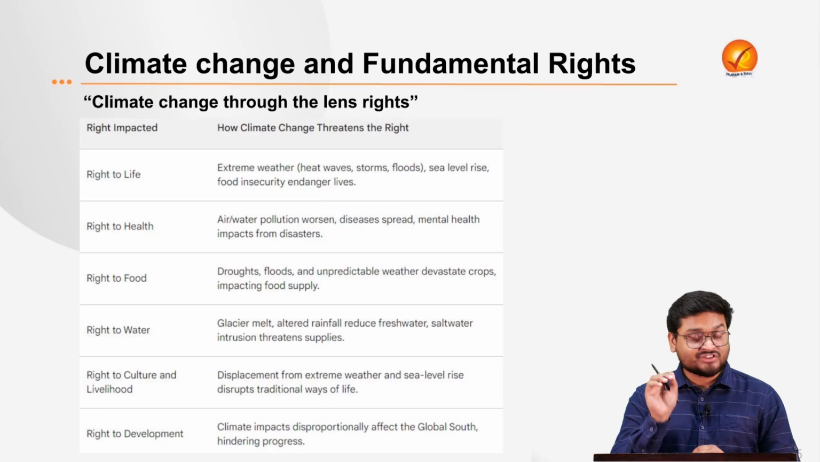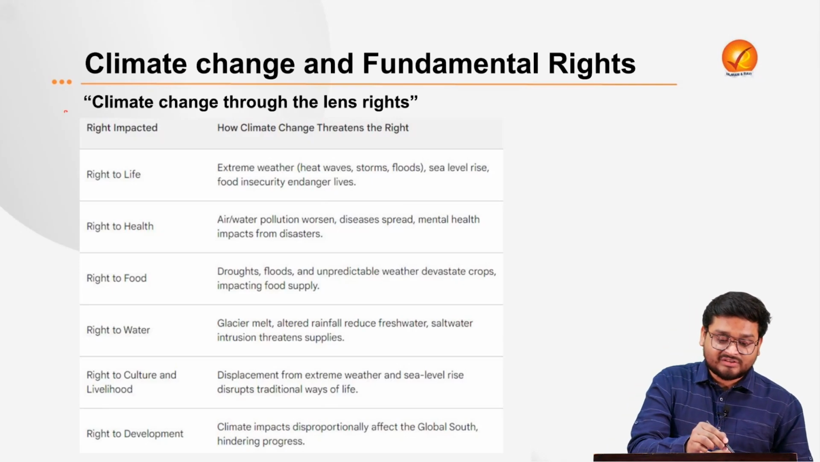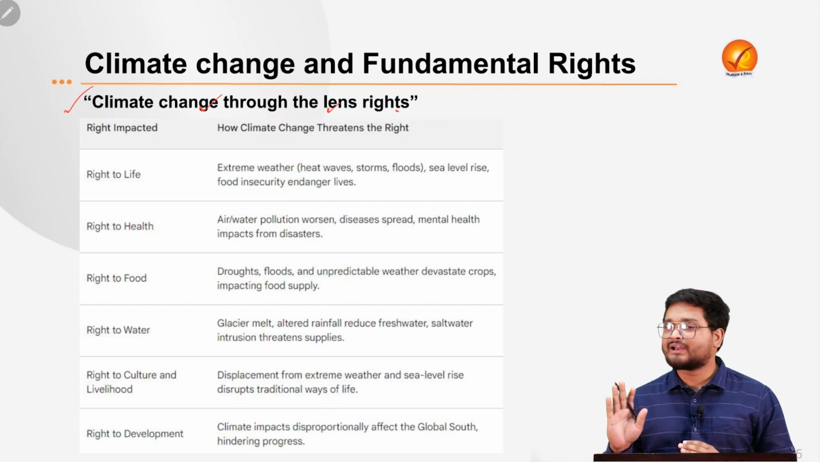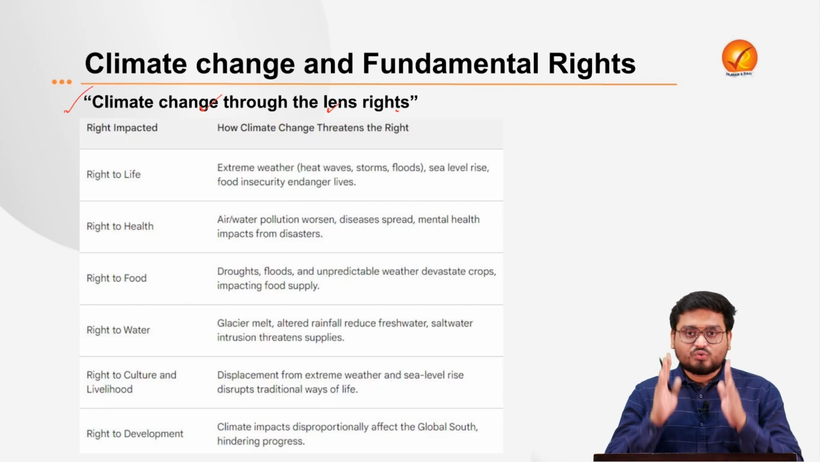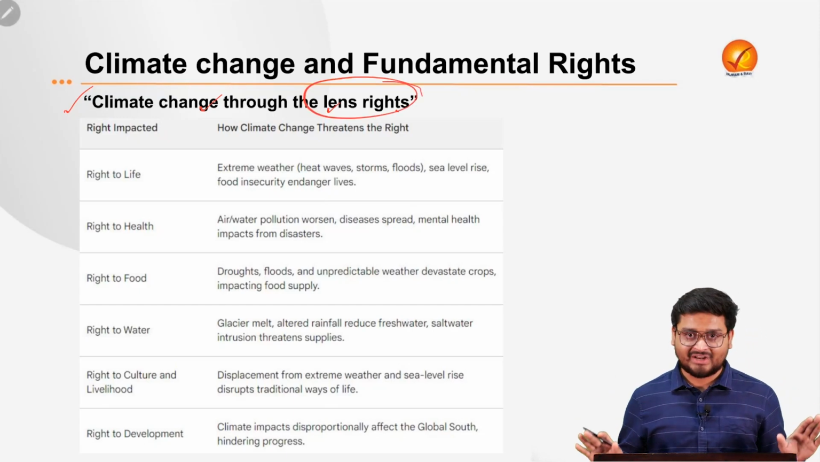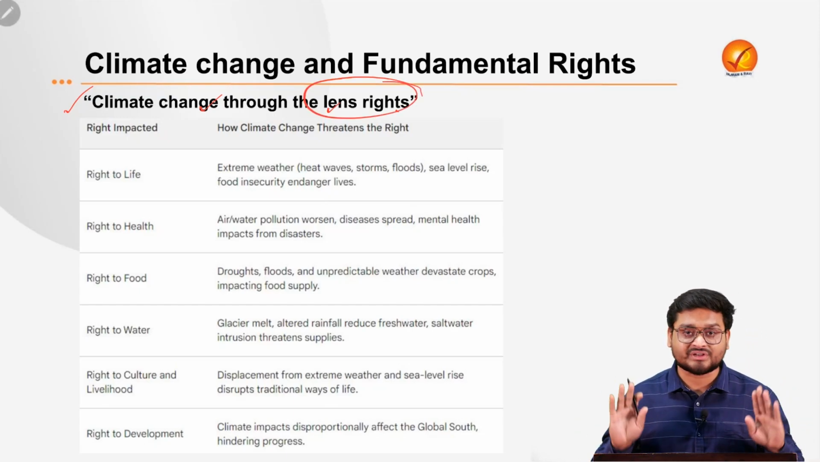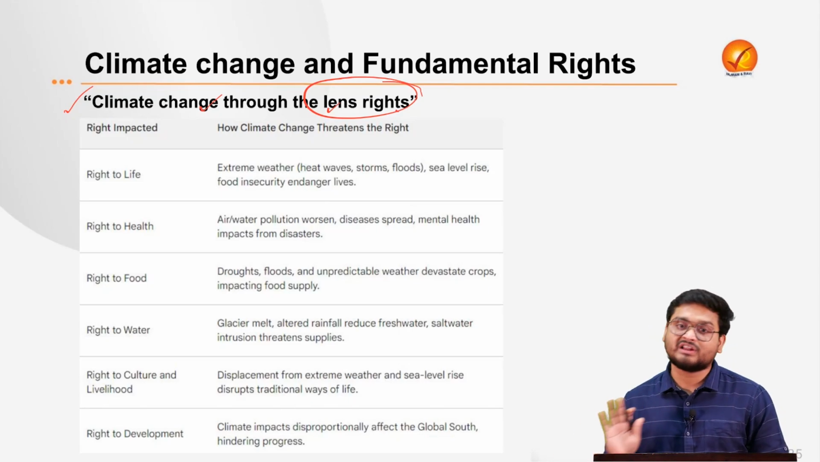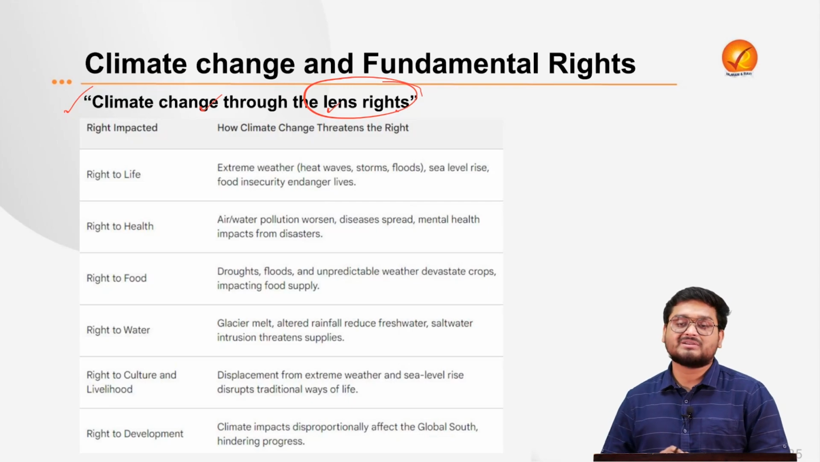And mind it, the phrase is very, very important. It is "climate change through the lens of rights." That means the Supreme Court is telling that we have to look at climate change through the lens of rights. That means we have in India various fundamental rights, which are guaranteed under the Constitution. That is why they are also known as constitutional rights of the individuals, and these are very, very important rights which the state or the country has to provide to its individuals in a very efficient manner.